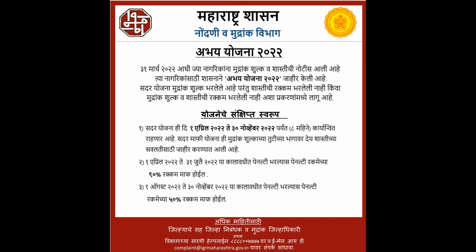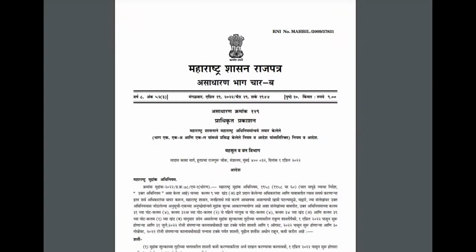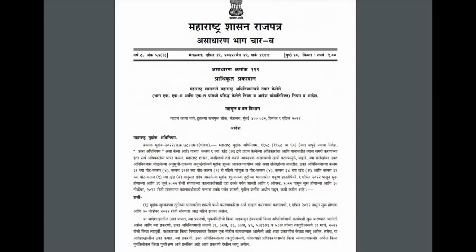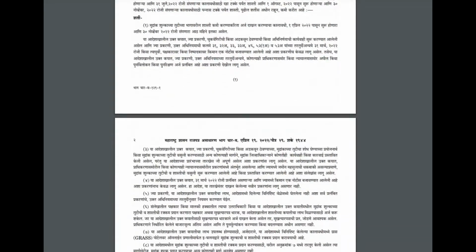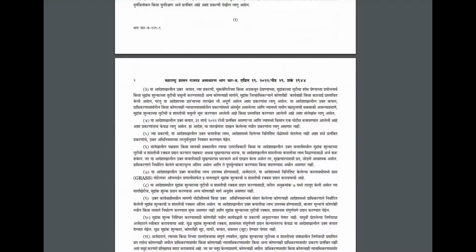In this video, we will see insights of the newly announced scheme by the department named Abhay Yojana 2022. This scheme is applicable to individuals who have received a notice regarding penalty for payable stamp duty before 31st March 2022. The period of filing application for reduction in penalty on the deficient portion of stamp duty is 8 months, commencing from 1st April 2022 and ending on 30th November 2022.